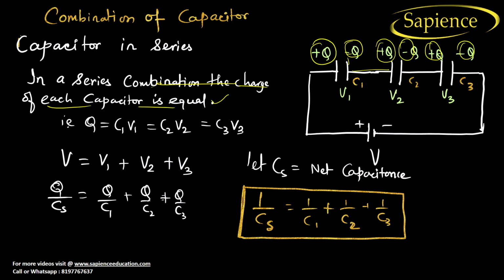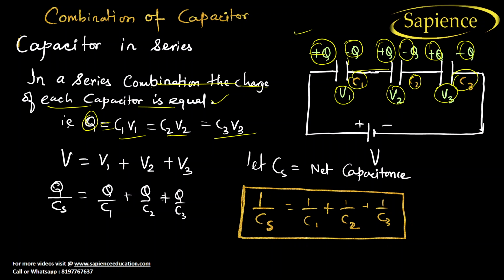Plus q, minus q. So everywhere the amount of charge will be equal, but the voltage will be different, right? In a series, the amount of charge will be constant, but voltage will be different. Okay, and capacitance may be different, right? So let us put here q is equal to C1 into V1, q is equal to C2 into V2, q is equal to C3 into V3. Now tell me, in series what is distributed, current or voltage?